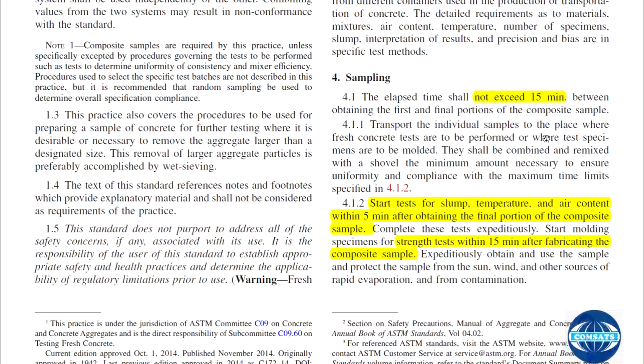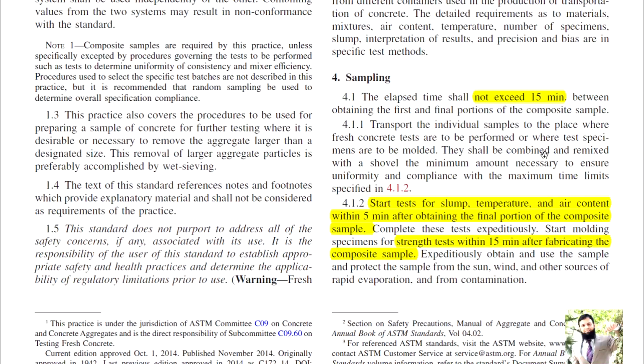Transport the individual samples to the place where fresh concrete tests are to be performed or where test specimens are to be molded. They shall be combined and remixed with a shovel, the minimum amount necessary to ensure uniformity and compliance with the minimum time limit specified.